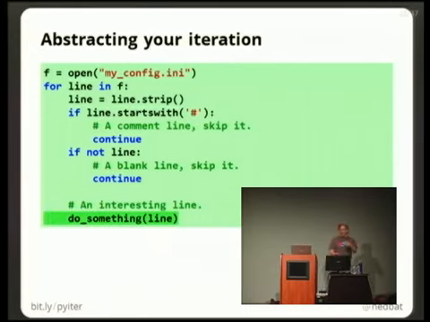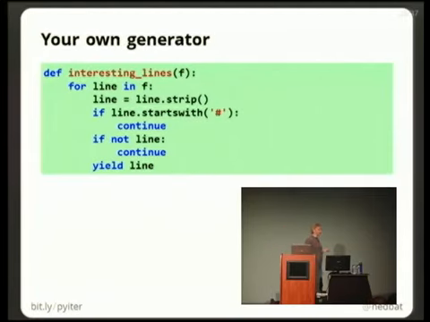But again, this loop is doing two things. It's filtering out the values that we want to work on, and it's actually doing the thing. So just like we did with evens, we're going to make a generator for it. We're going to take all of that logic that we had at the top. It looks exactly the same. But at the end, we're simply going to yield the interesting lines. So now we have a function called interesting_lines, which can take an iterable. I said we took a file, but notice we don't do anything here that knows that it's a file. This is one of the great points of Python's polymorphic duck typing.